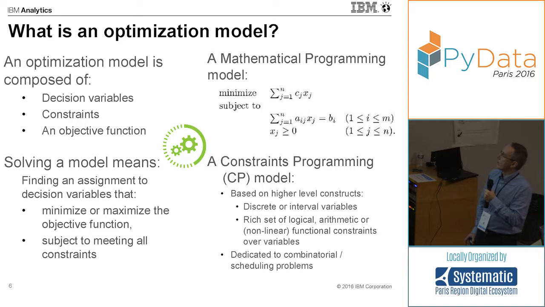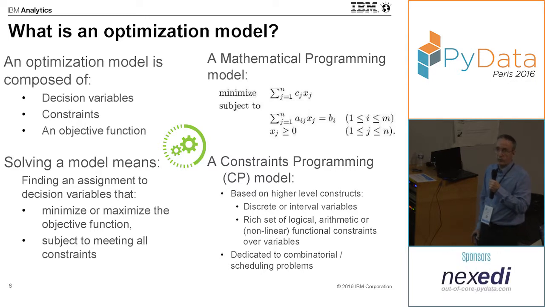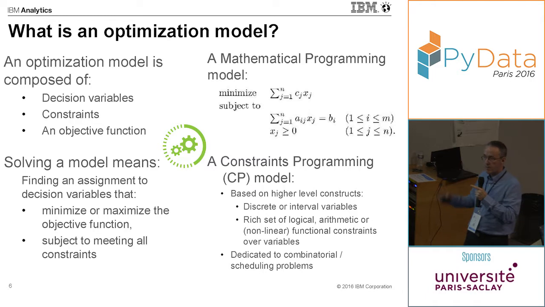So you define your constraints as linear expressions, and you define your objective function also as a linear expression. At the end, what you have is a huge matrix, and the mathematical programming engine will find the best assignments for your decision variables in this matrix.